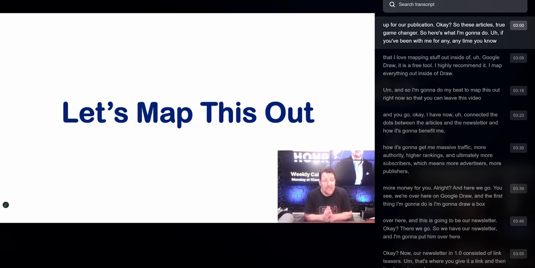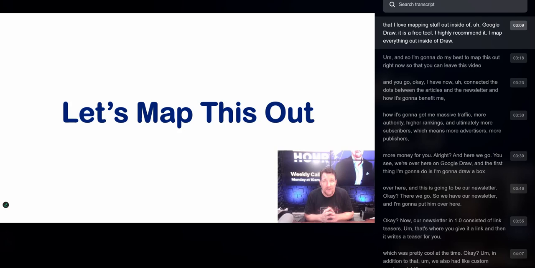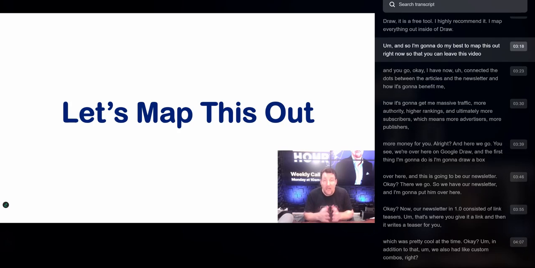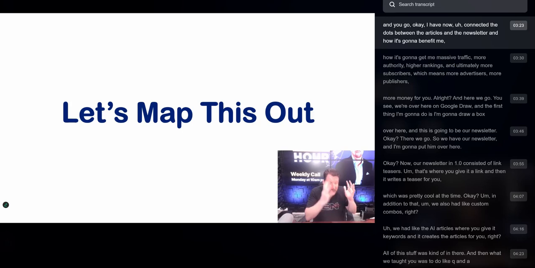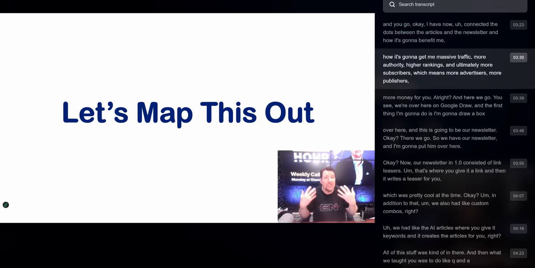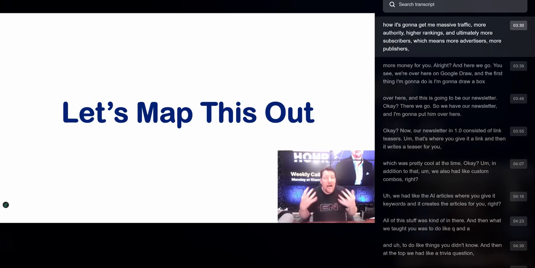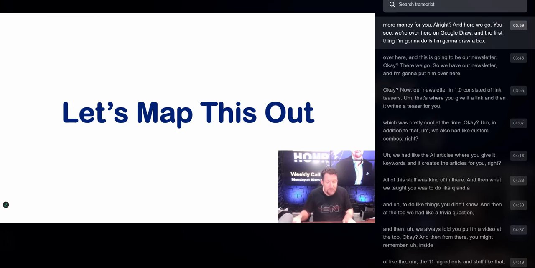So here's what I'm going to do. If you've been with me for any time, you know that I love mapping stuff out inside of Google Draw. It is a free tool. I highly recommend it. I map everything out inside of Draw. And so I'm going to do my best to map this out right now so that you can leave this video and go, okay, I have now connected the dots between the articles and the newsletter and how it's going to benefit me, how it's going to get me massive traffic, more authority, higher rankings, and ultimately more subscribers, which means more advertisers, more publishers, more money for you. All right, and here we go.